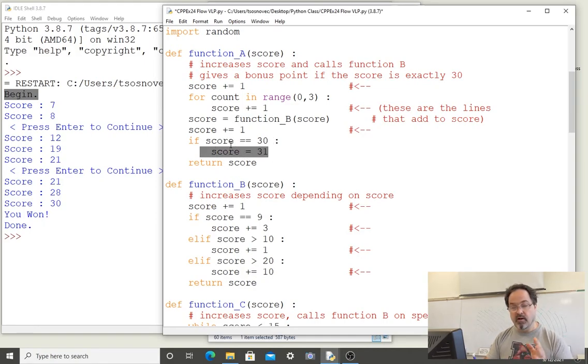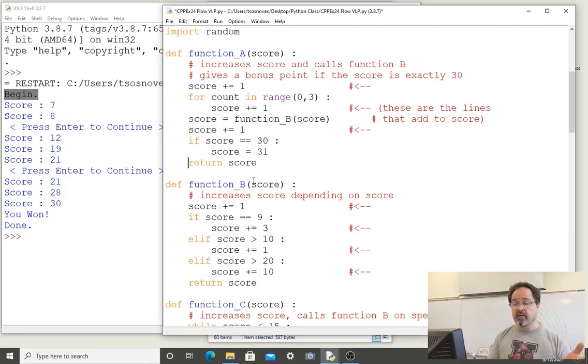It's almost like we're not letting the score be equal to 30, because if it is, then we change it. But the first time that we run this function A, our score is not 30, so it skips this line and continues on with this return. So the return again immediately terminates the function or the loop that it's in, and returns to where the function was called.